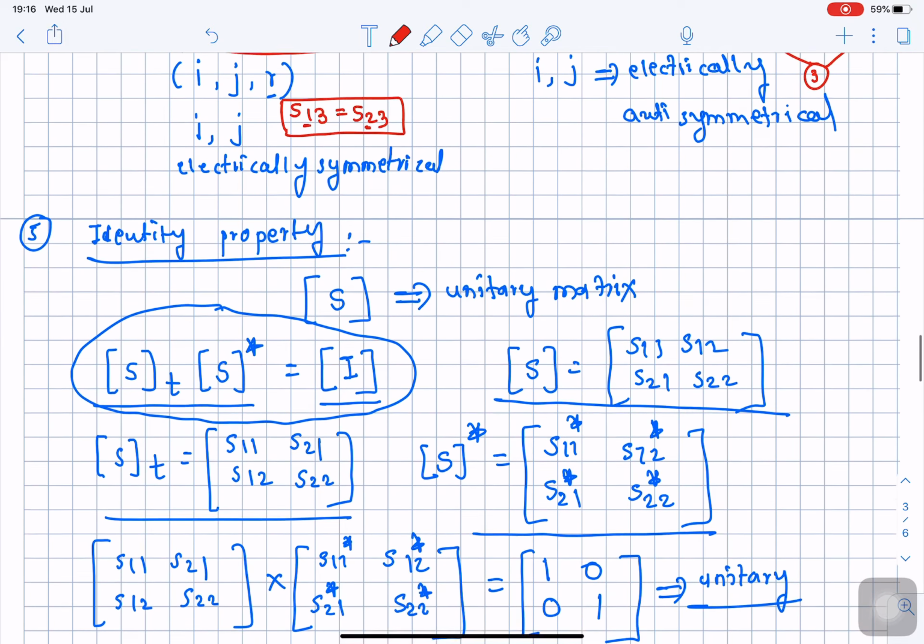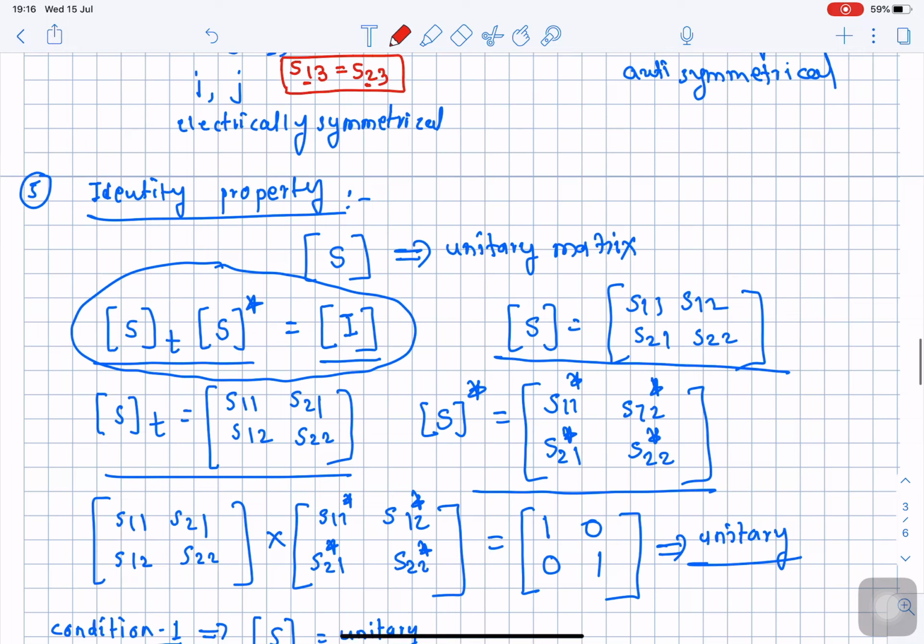Next, finally, we will come across a very important and last property of scattering parameters, that is the identity property. We have two sub-properties under this identity property of a scattering matrix. We are going to make use of the identity property when we study the design of scattering matrices for some of the passive waveguide based junction devices.